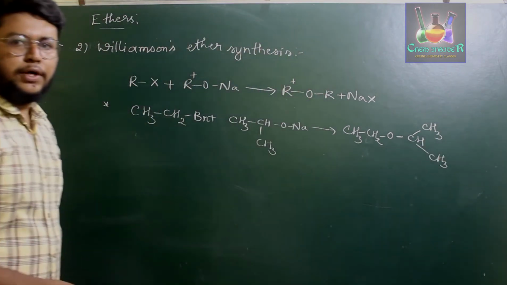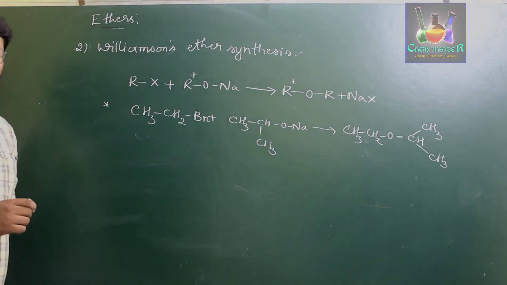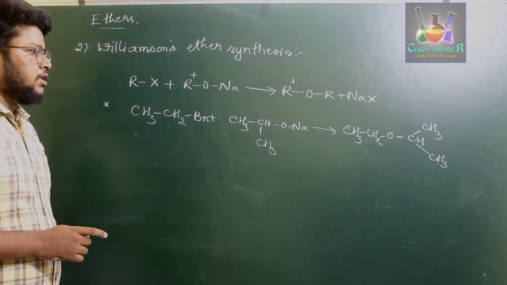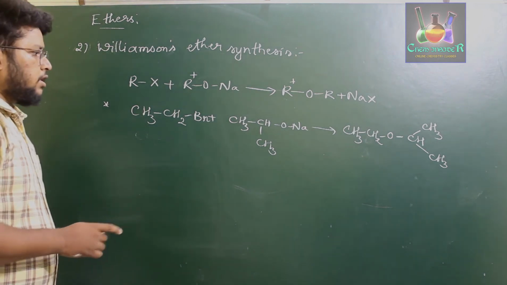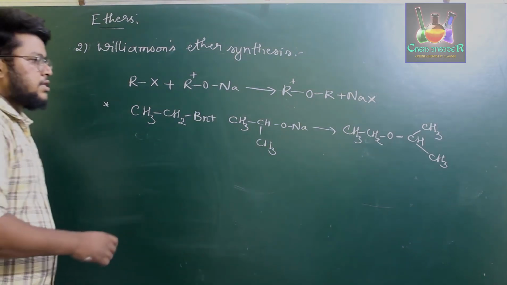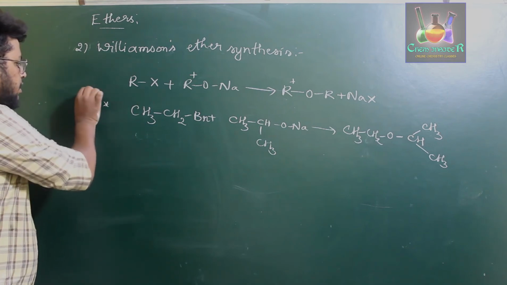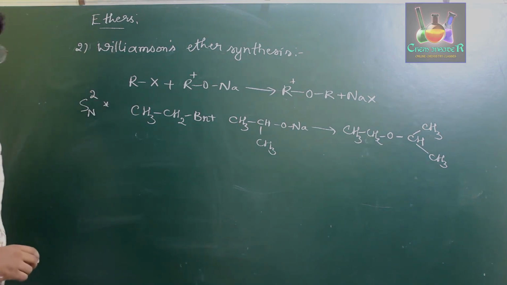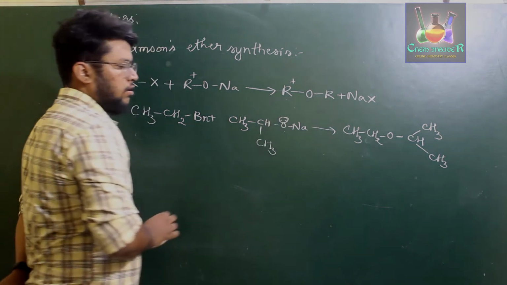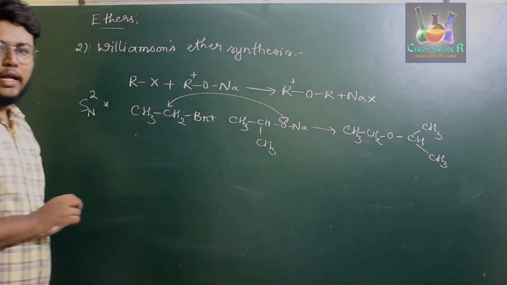The noticeable point in the Williamson's ether synthesis is, if we have to prepare a secondary or tertiary ether, you should always consider that bulky group being present in the alkoxide group, because this reaction takes place through SN2 mechanism. This alkoxide ion, that is this O- ion, will be attacking the carbon atom of the alkyl halide.